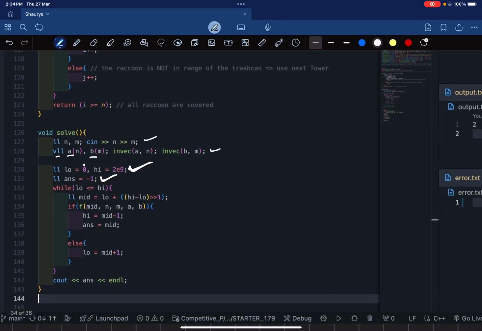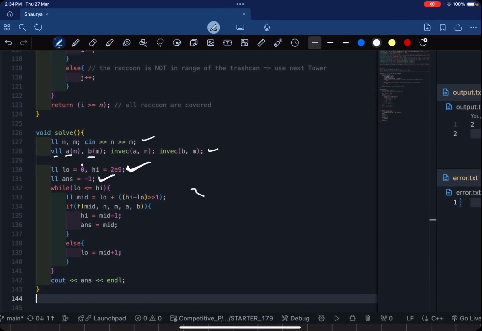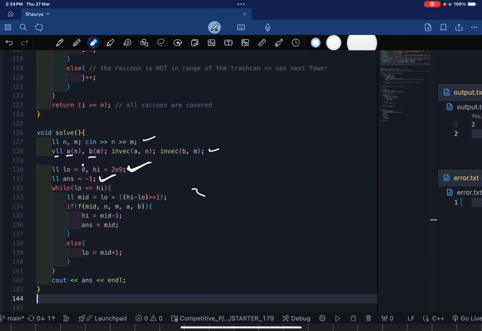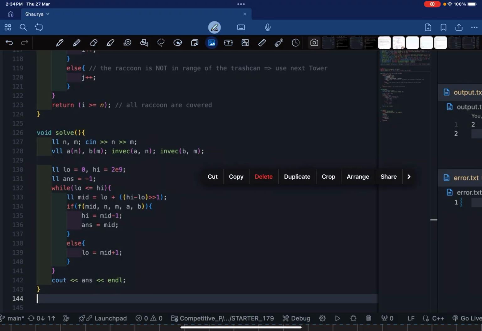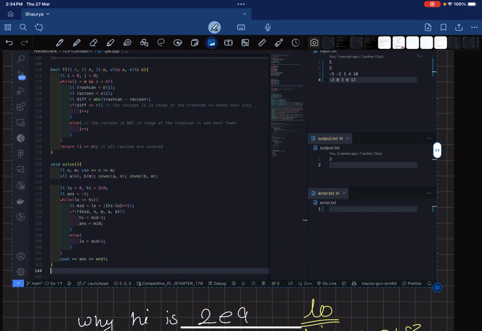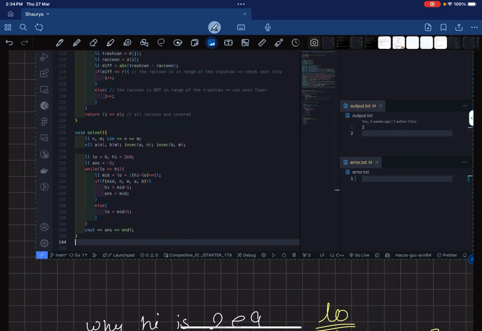Then it is a simple while loop. I'm calculating the mid. Here mid is low plus high by 2. Okay, let me explain why I've written mid like this.